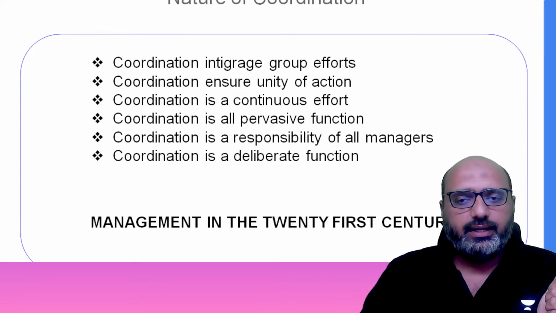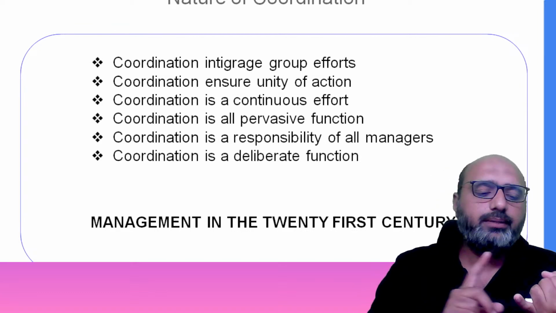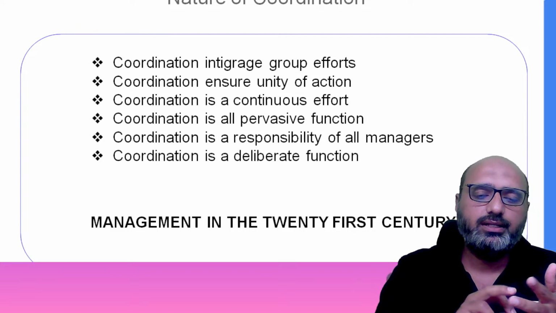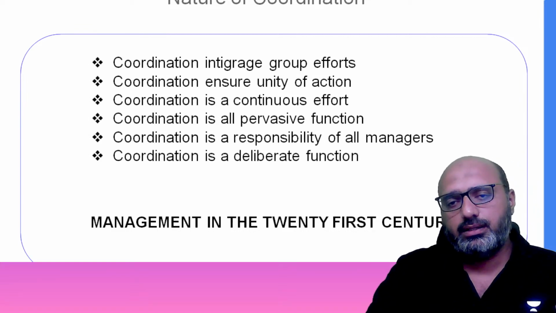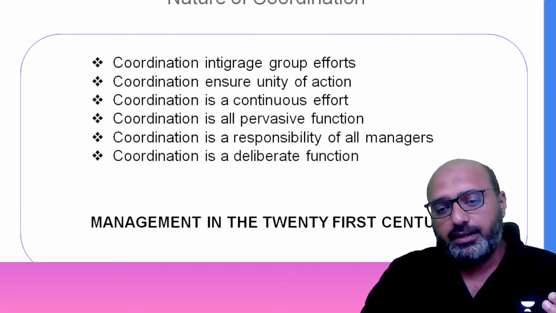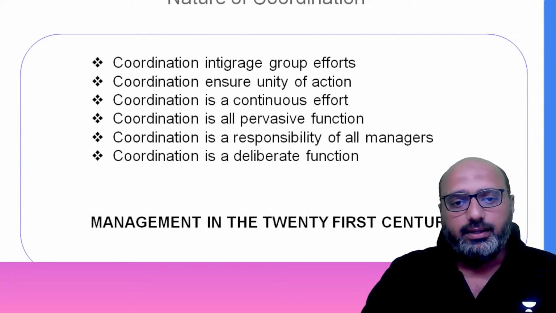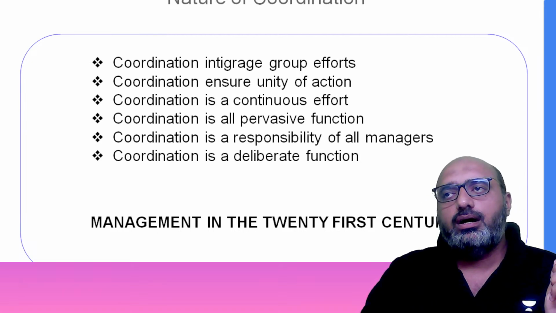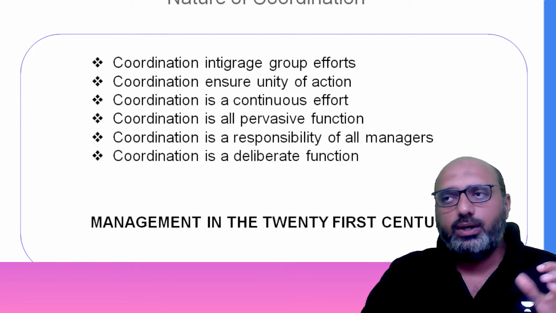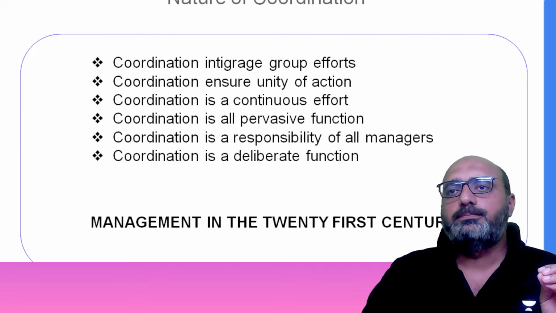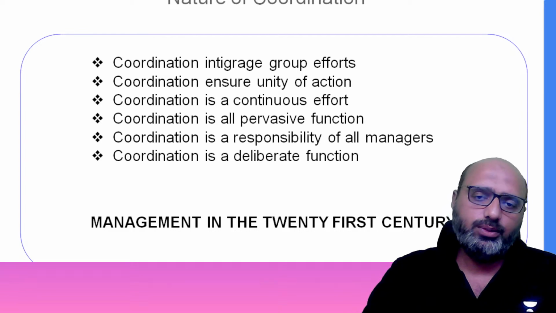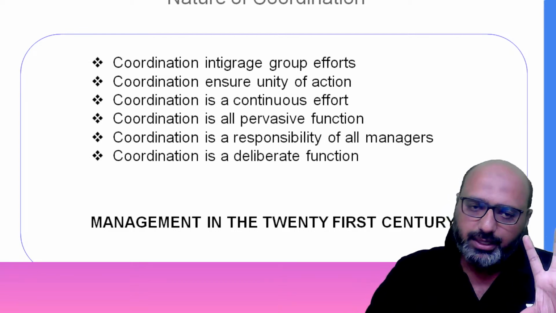There is a unity, right? When it's a company, for the namesake, we have three or four departments, whether it's HR, finance, production, or sales and marketing. But for a consumer, it's one company, right? For example, take Google as one company, or Facebook, or Infosys, but we have multiple departments in it.